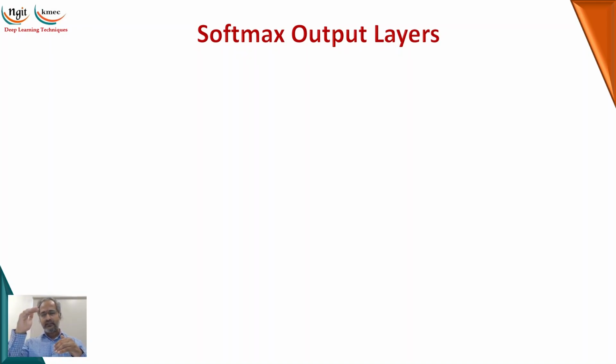In the tanh, we can make it -1 or 1, but in the ReLU, we can make it 0 or Z. Whatever the input Z is, that is continued for the positive values, but negative values will be scaled to 0. Because of this, and sometimes we may need a number of categories, not only 0 and 1.